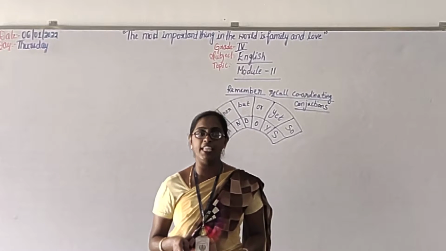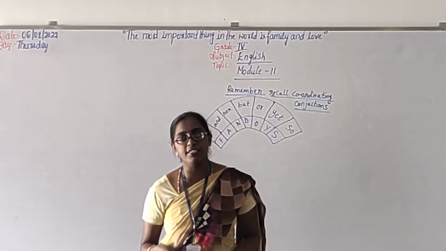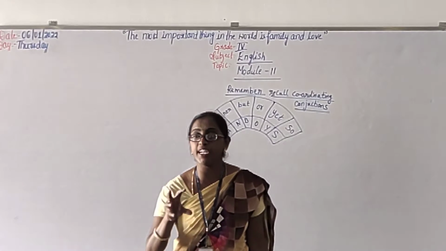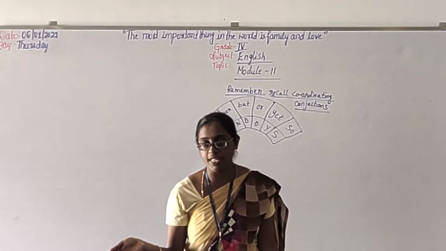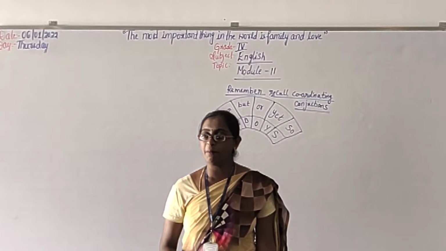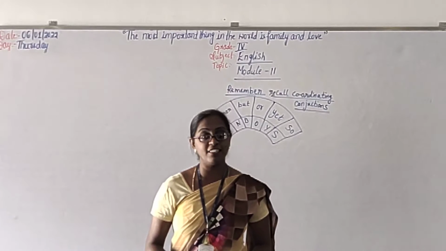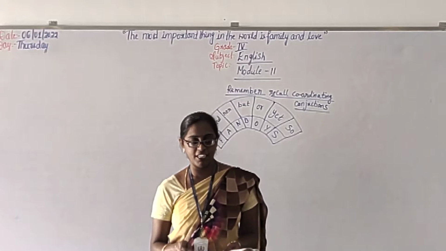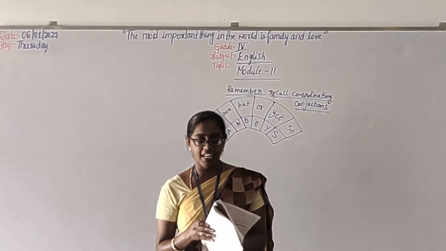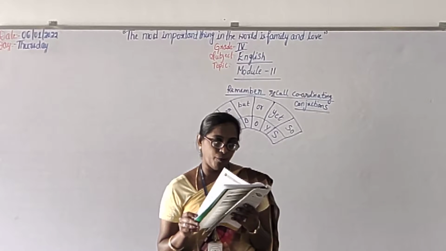It is a combination of words which has a different meaning than the actual meaning. Understood? Do you remember that? In the previous classes we learned it, right? Listen and answer also. Then we did exercises 2.1 and 2.2.